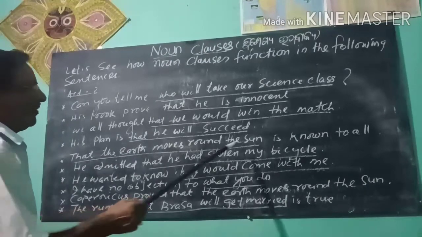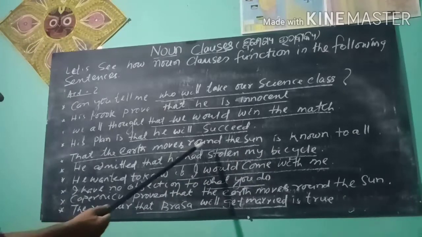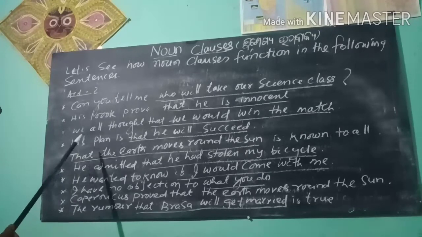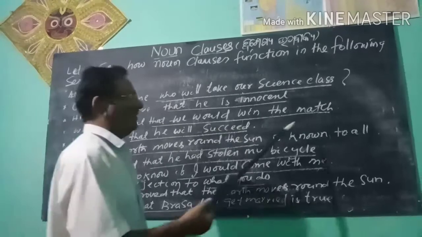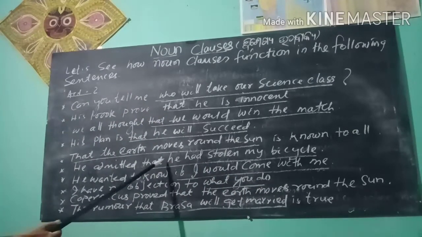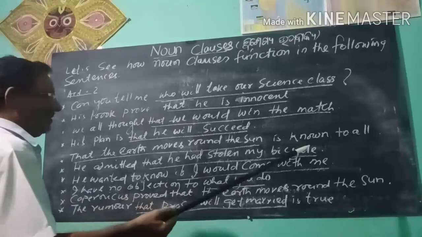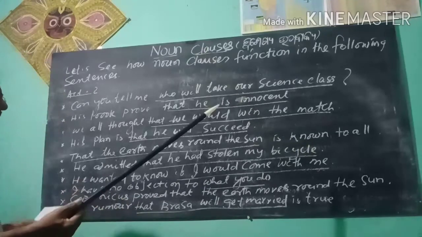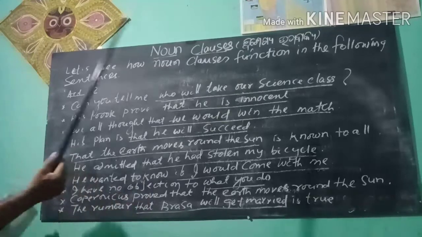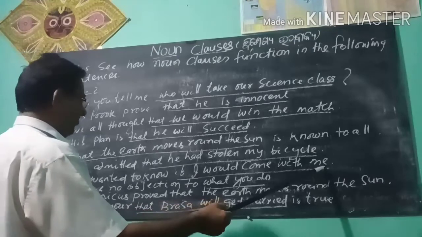That the earth moves around the sun is known to all. It is known to all that the earth moves around the sun. He admitted that he had stolen my bicycle. He had stolen my purse. He had stolen my money. He wanted to know if I would come with him.